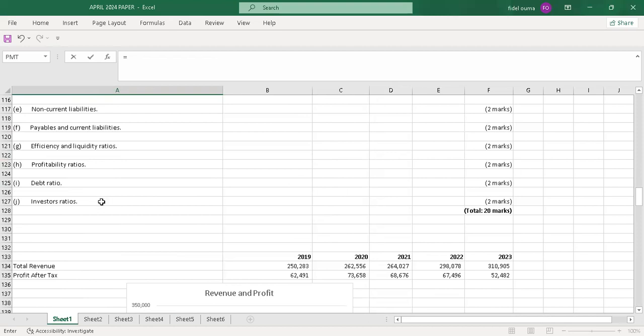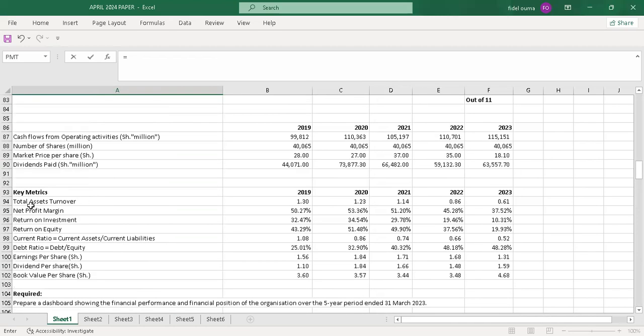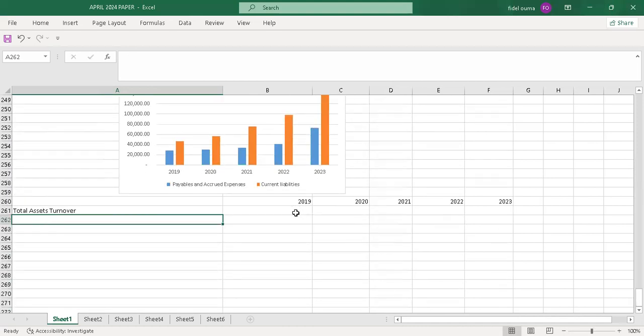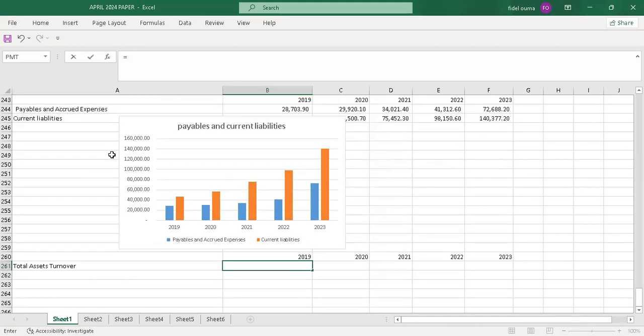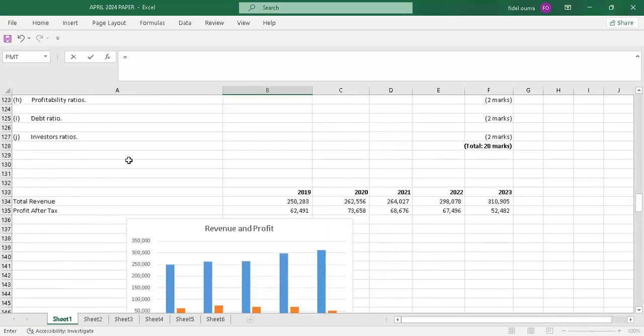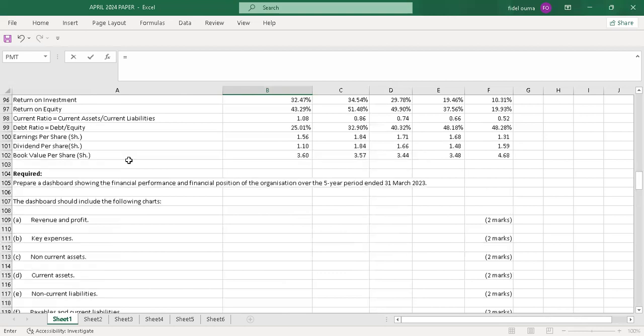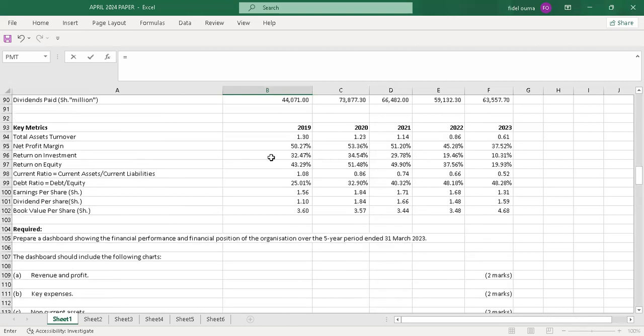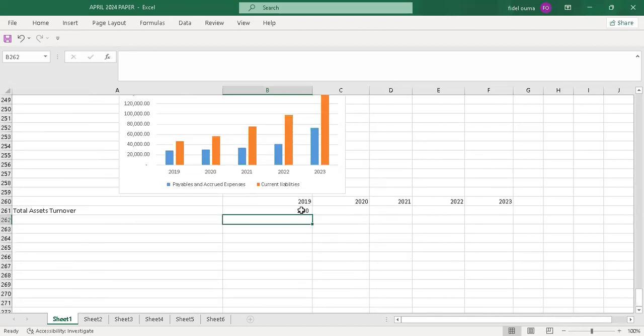So the efficiency ratio here will be the total assets turnover. I just pick it the way it is, the total asset turnover. Then I say equals 2, then you just copy. Yeah, they were just testing your knowledge to know whether you know what an efficiency ratio is, what liquidity is, what a profitability ratio is. So if you know, then you are good to go. So I just pick that.